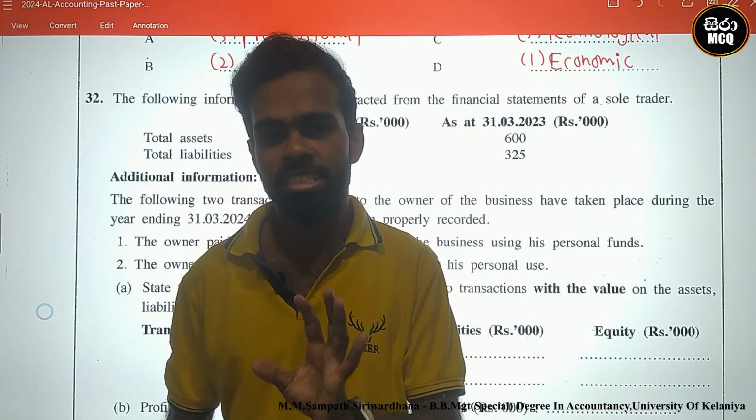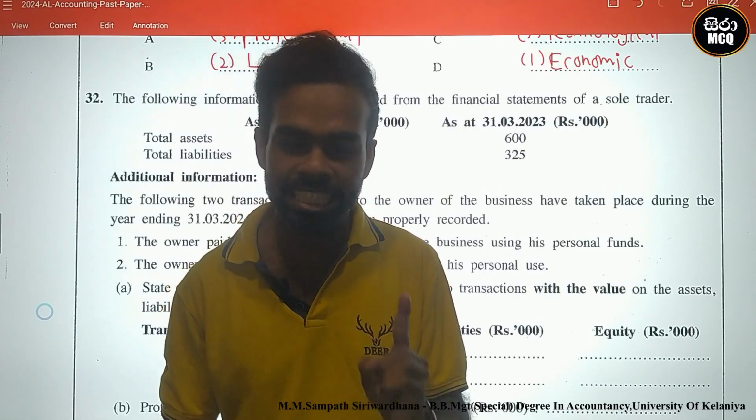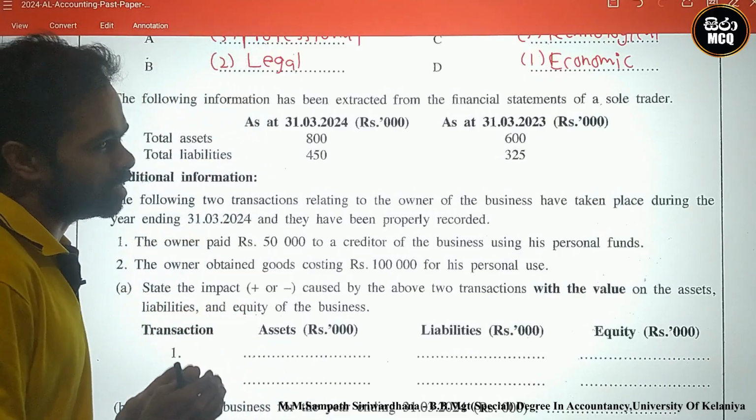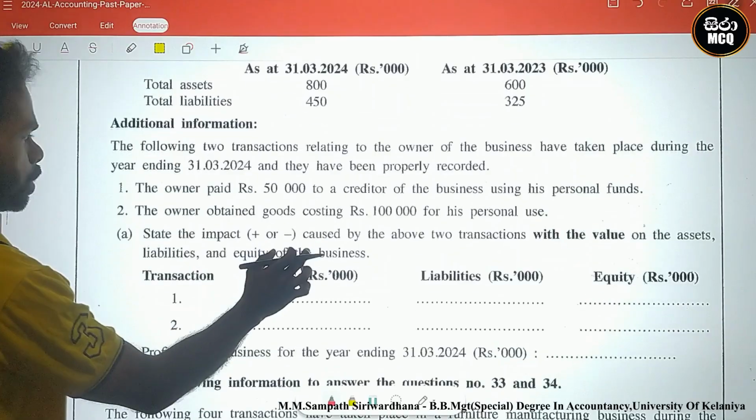Today we discuss Advanced Level A-Level Accounting Paper 2024 question number 32. This is related to the accounting equation. What are the requirements? There are two requirements there. What are they? Look here.